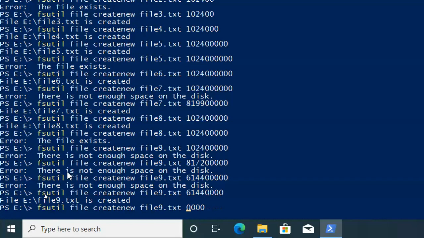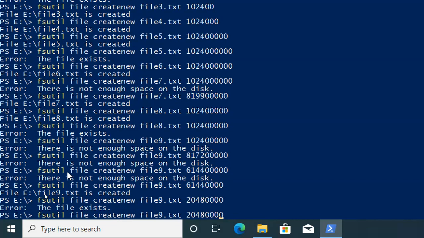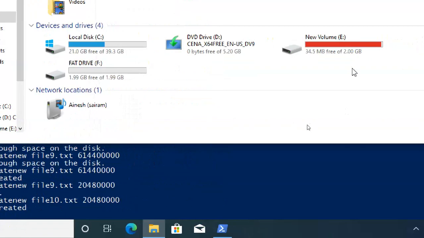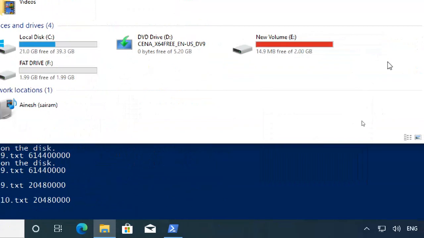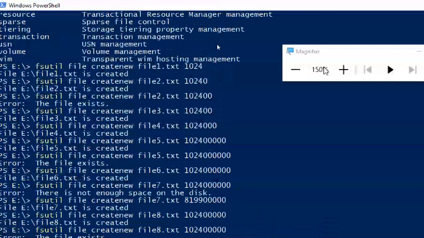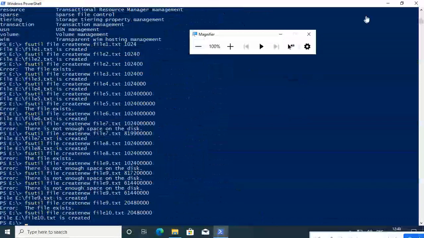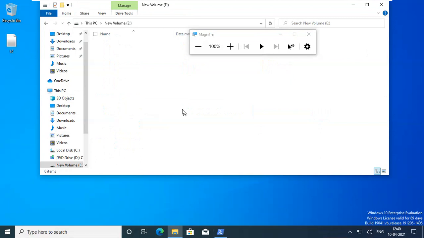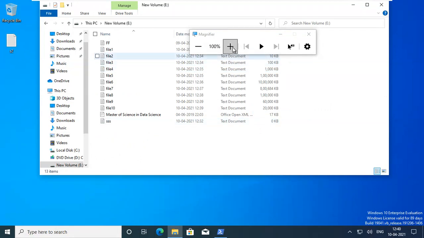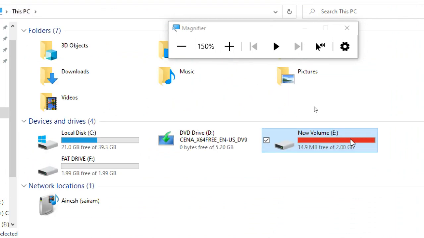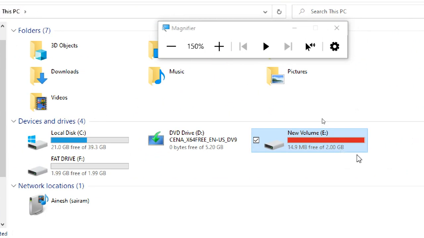2048 is 2 GB. 20 MB. Now 14 MB is there. See, like that, I crossed the limit. I've given 1.8 GB, but I crossed all the limit. So this is completely full. Still I can create data, but I cannot create more than 2 GB total space.